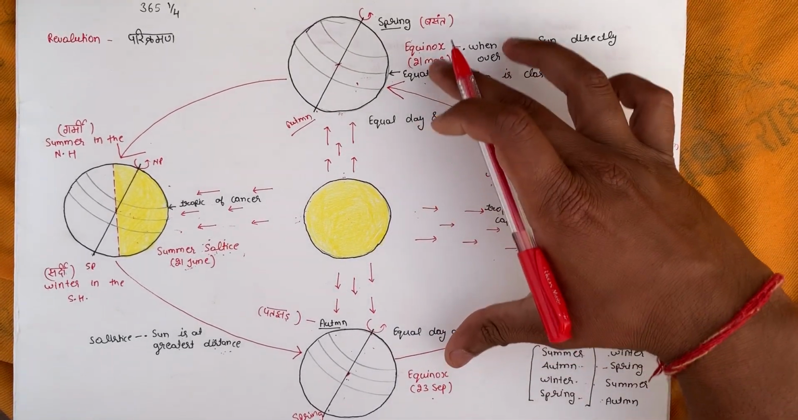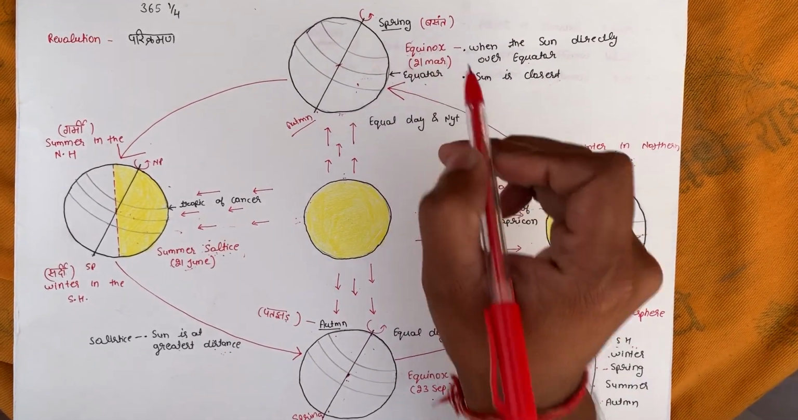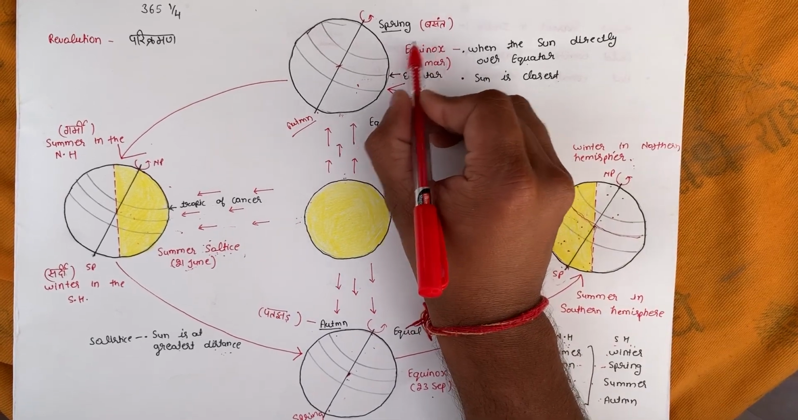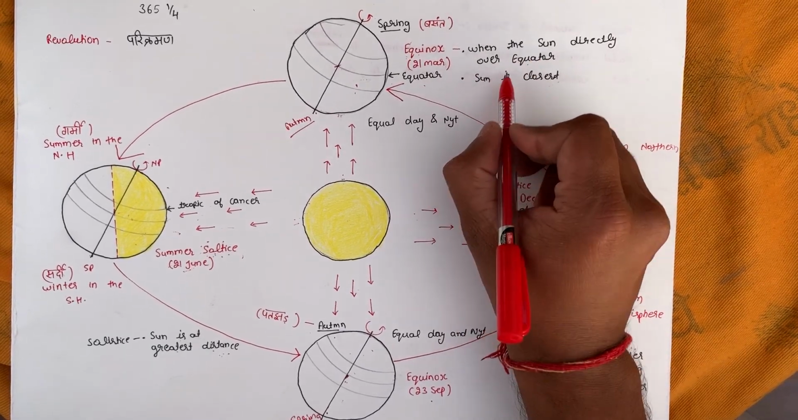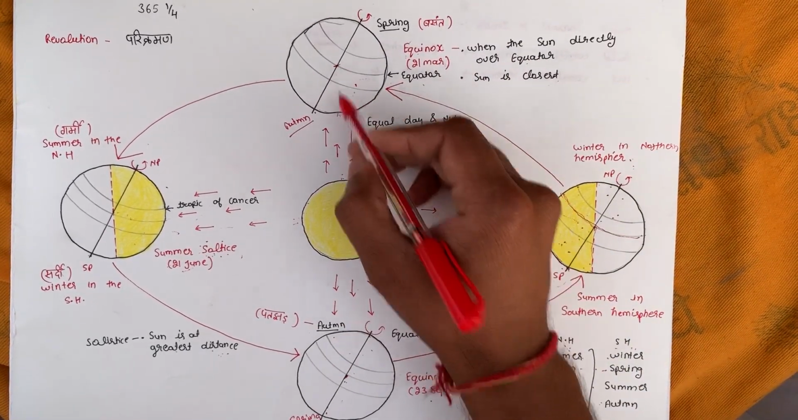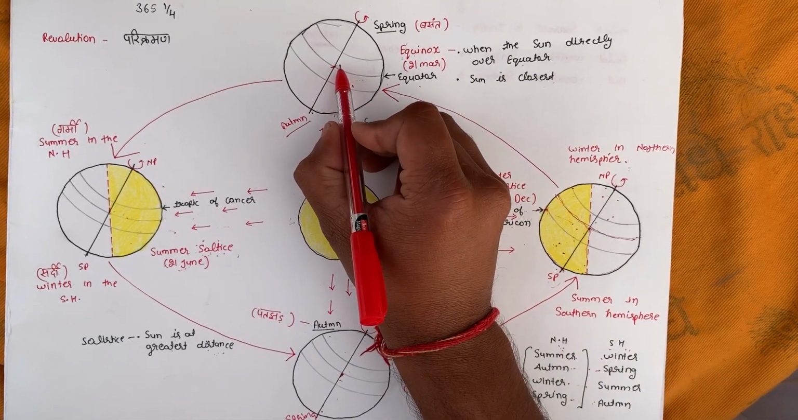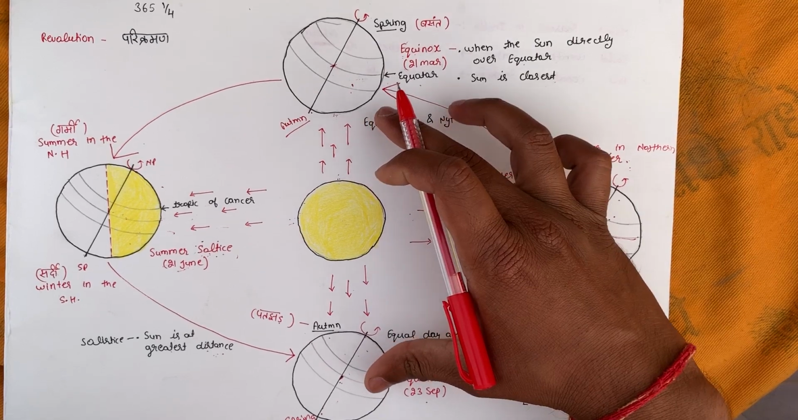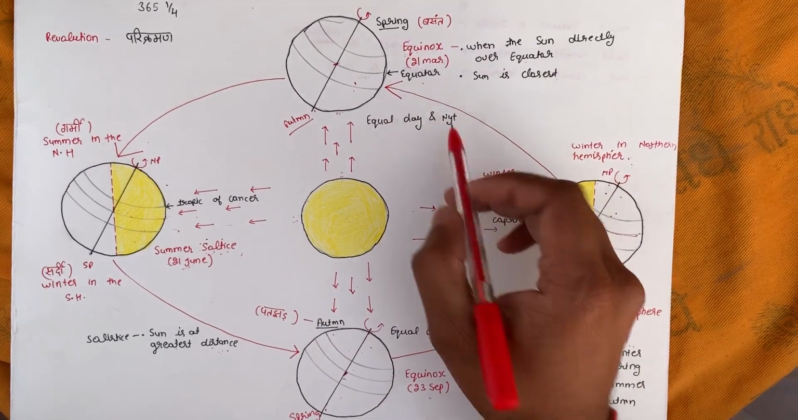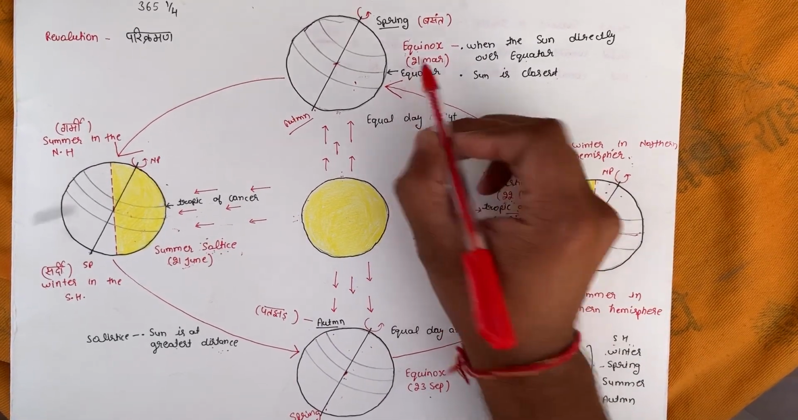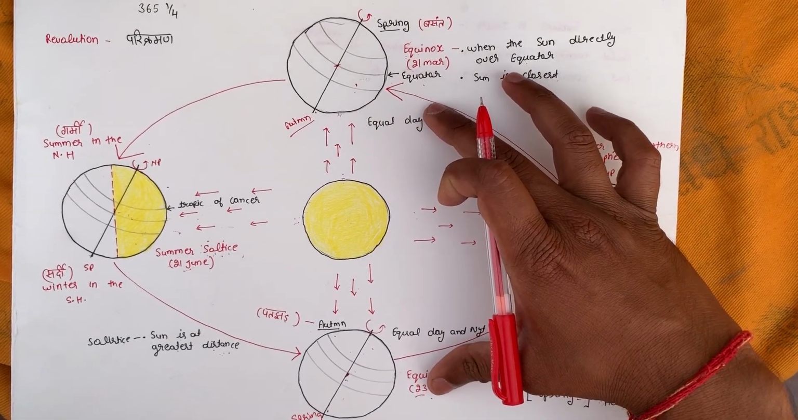So next comes the equinox. What is equinox? From the word equinox we can easily understand that the sunlight is directly overhead the equator. On both sides the light of the sun is directly falling upon the equator. That's why we have equal duration of day and night in both hemispheres. So on the 21st March and 23rd September, we have equal duration of day and night.